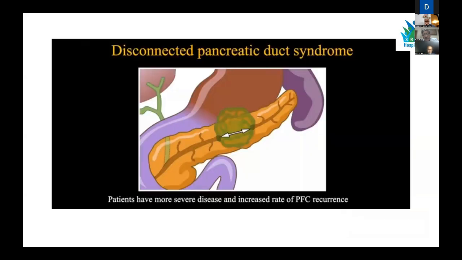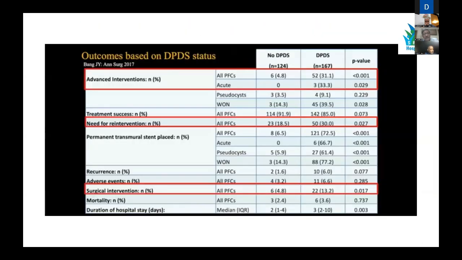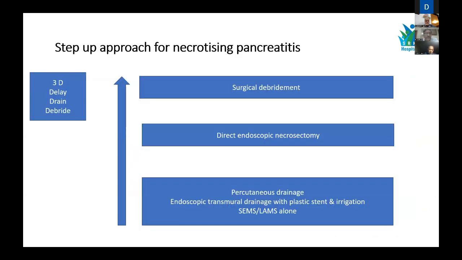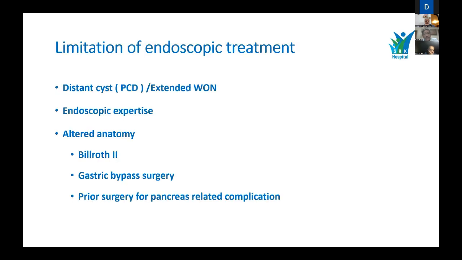Now, a little word about disconnected pancreatic duct syndrome, because if it is there, it will probably negatively prognosticate your treatment. If you see these patients who have a disconnected pancreatic duct, their surgical intervention requirement is more. Their need for reinterventions is more. Therefore, one must try to assess whether the patient has DPDS or not. Therefore, to conclude, you delay, you drain, and you debride. This is the approach one should apply.